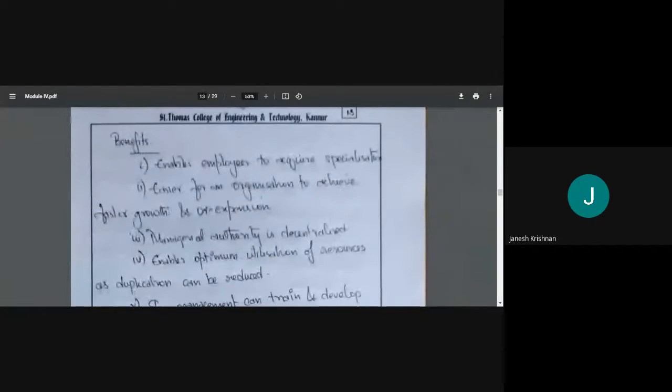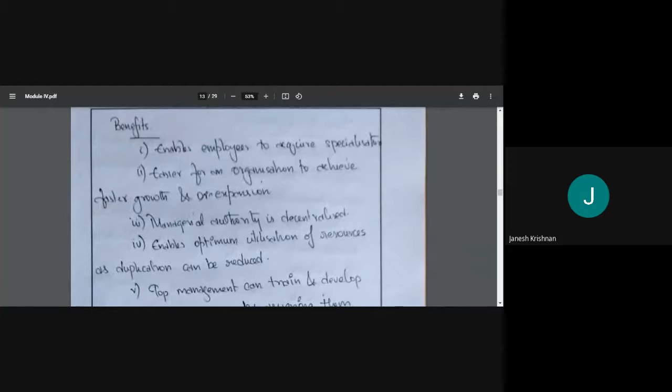Okay. What are the benefits of departmentation? One is it enables employees to acquire specialization. Because in the last case we see you are doing only design, right? You are doing design again and again for different products. You did a dam, then you did a building, then you did a stadium. So everything is very different. You are learning more and more, so you are getting specialized. It helps you to become more and more specialized.